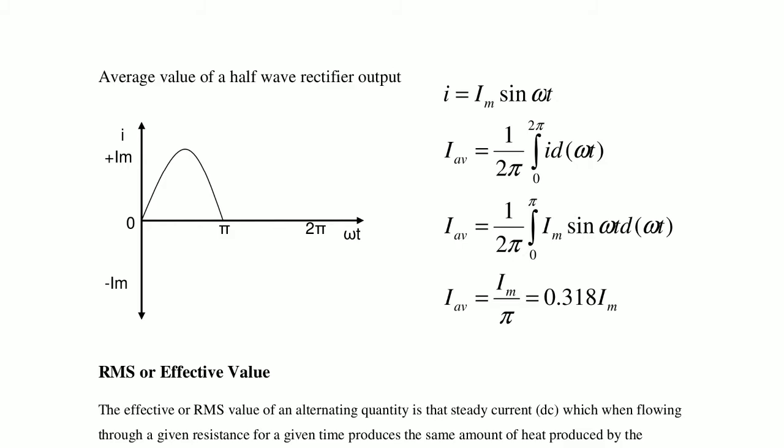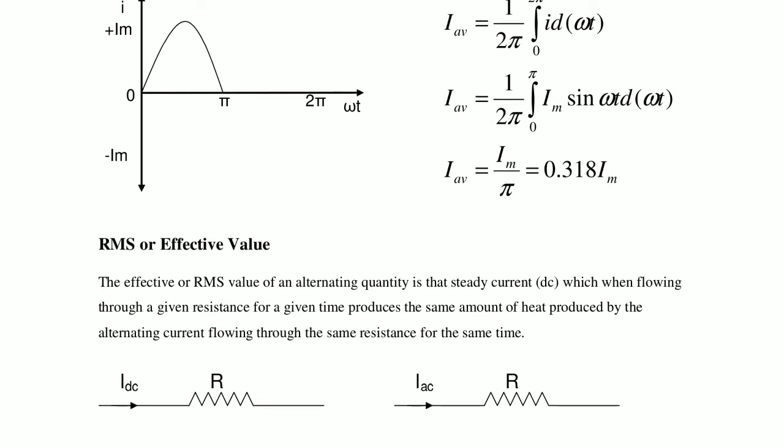Now RMS or effective value. For example, if we are getting a supply of 230 volts, which value is it: average, RMS, maximum or peak? That is the RMS value only. 230 volts is the RMS value, not the average value, not the maximum or peak value.